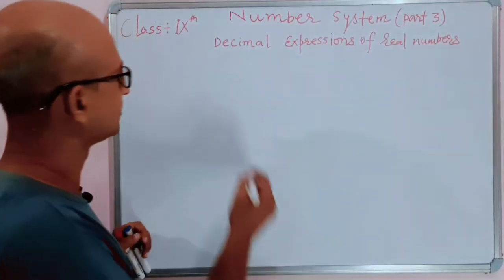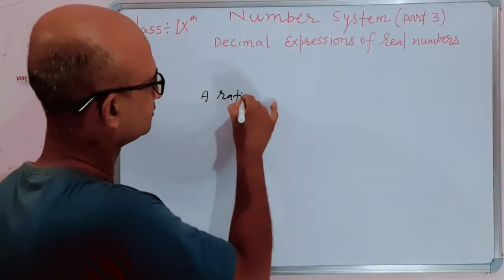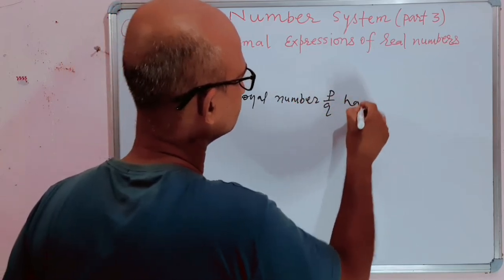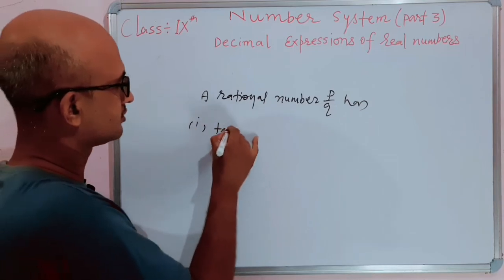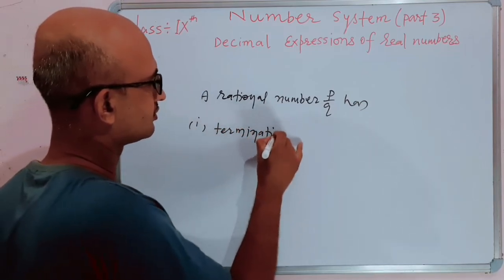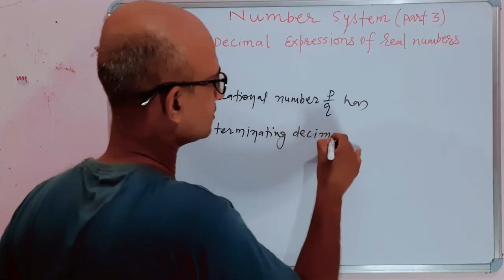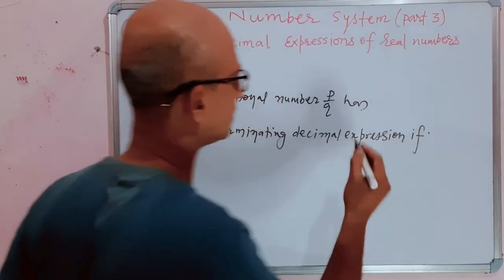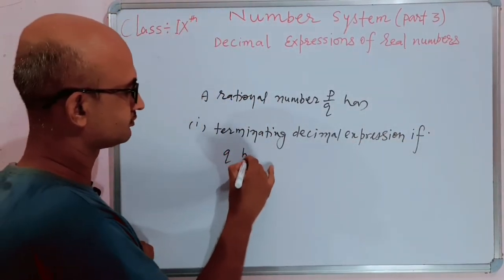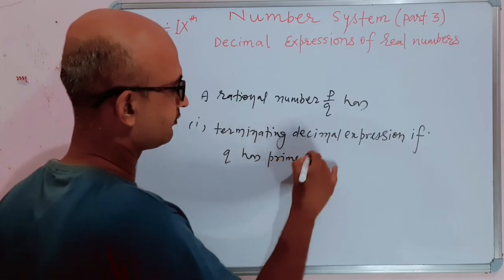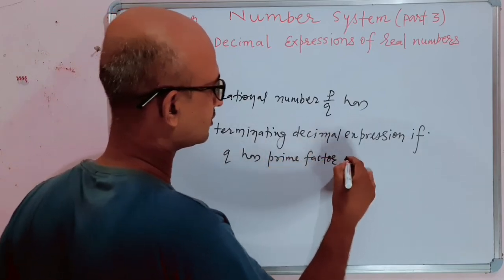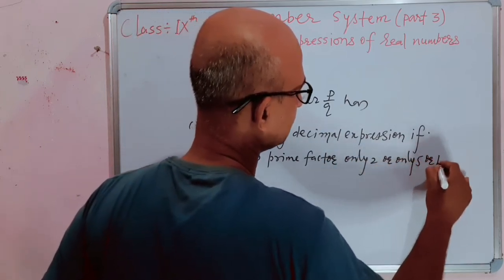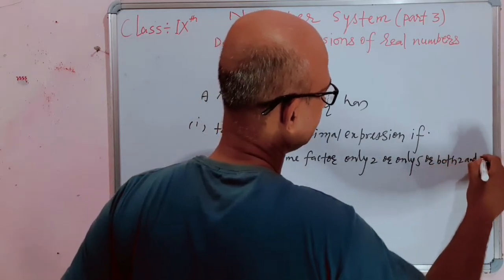Now we can say that a rational number p by q has a terminating decimal expression if its denominator q has prime factors only 2 or only 5 or both 2 and 5.